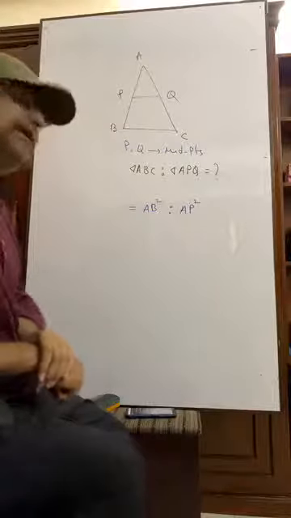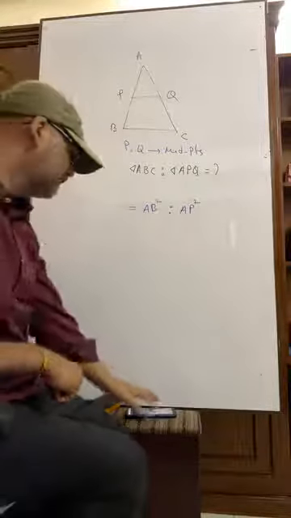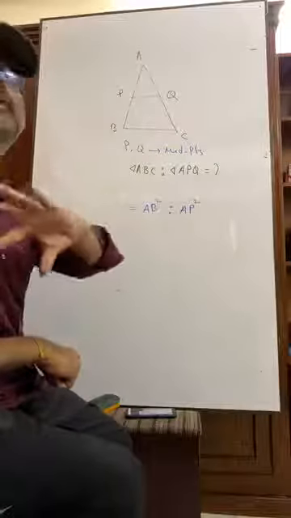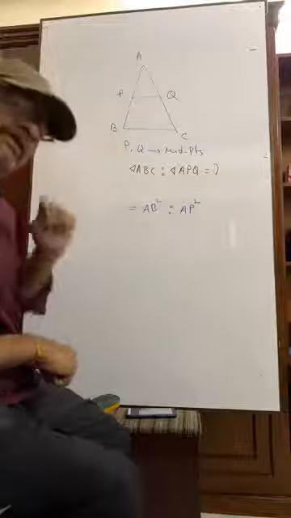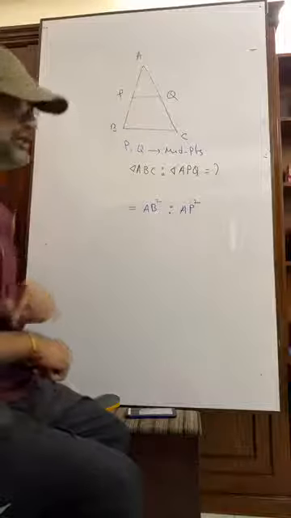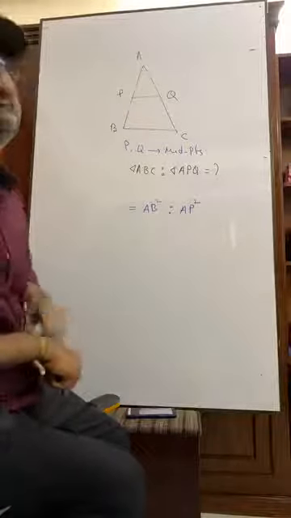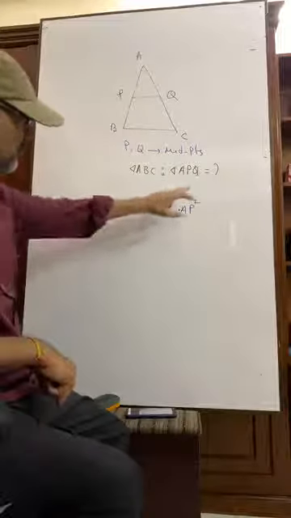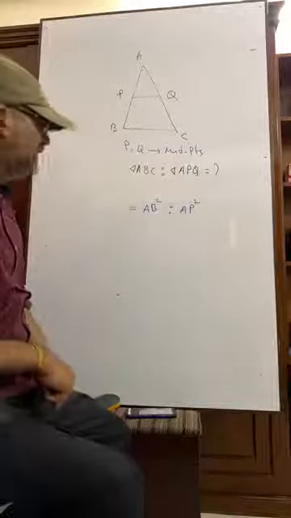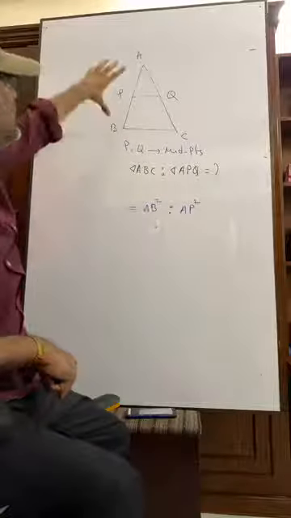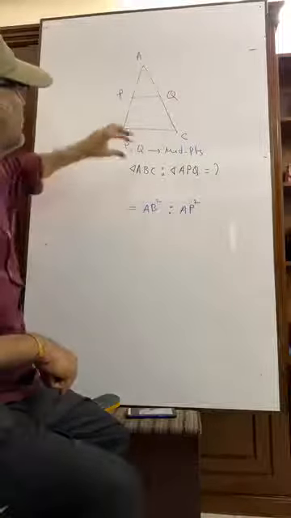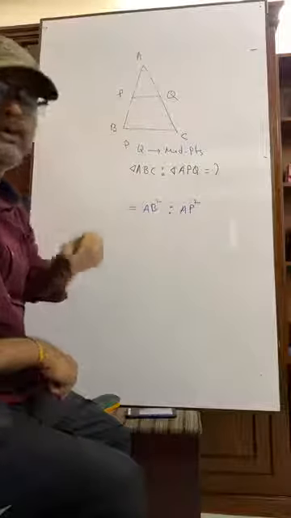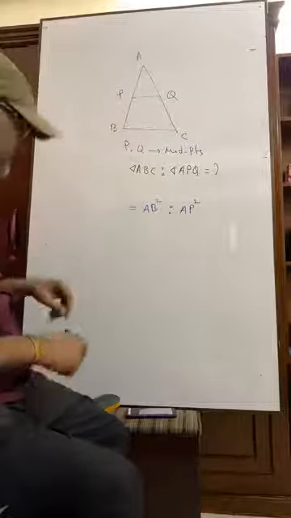And there is also another formula: the ratio of their areas is equal to the ratio of the square of the corresponding sides. If AB is taken from the larger triangle, then from the smaller triangle, its corresponding side will be AP.